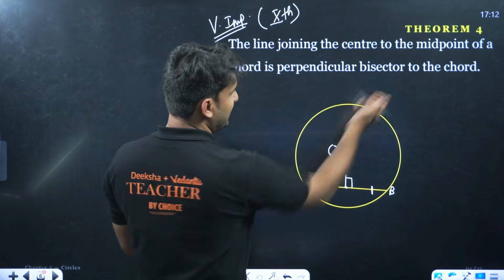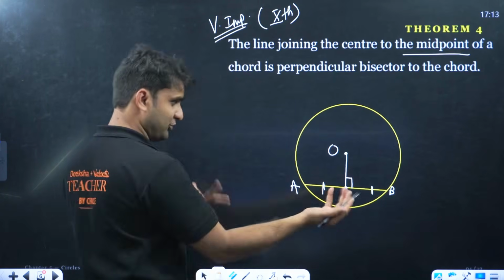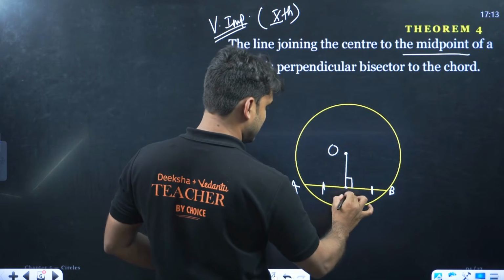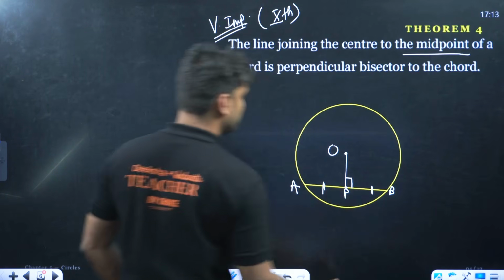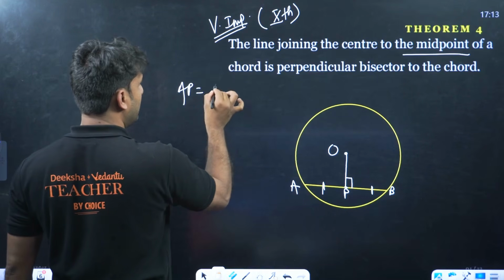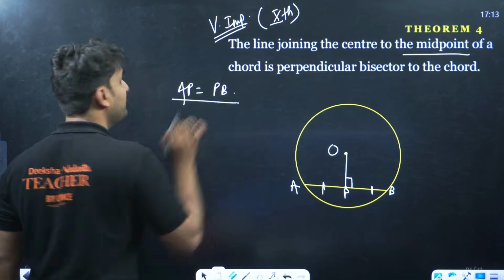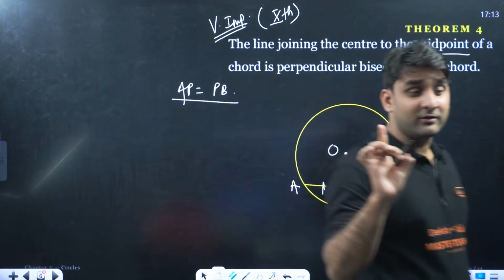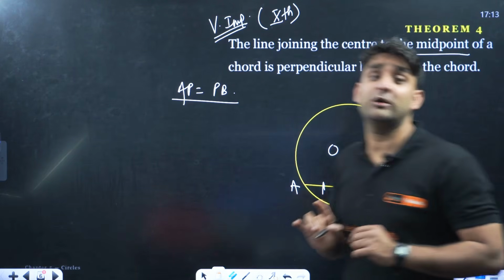It is already given to you as the midpoint, so obviously it will be bisected. Let's say this is P. So my dear champion, we can write here AP will be equal to PB. Clear everyone? So the line joining from the center to any chord is the perpendicular bisector.